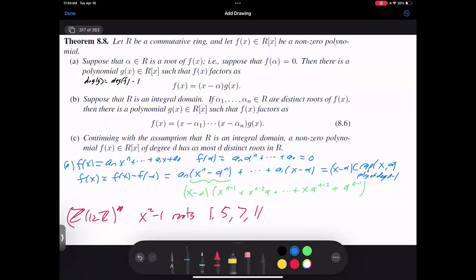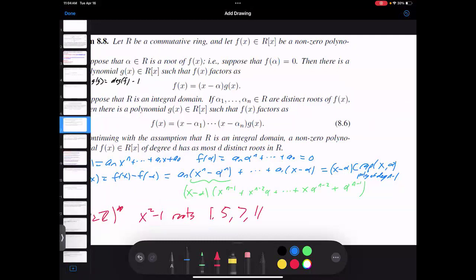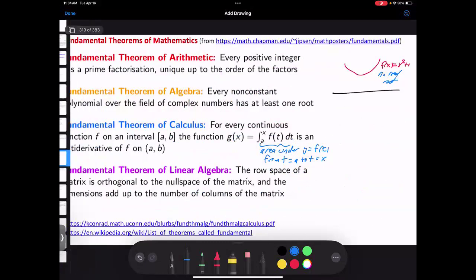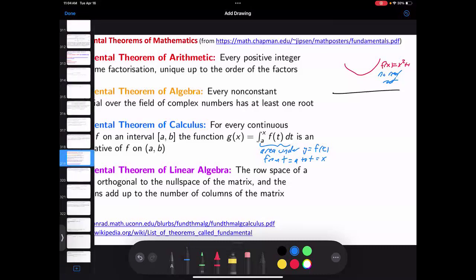We then talked about splitting a polynomial and trying to factor it, and distinct roots and all that stuff. And we saw that just because your coefficients live in a given field doesn't mean that your roots live in that given field. But once we got to the complex numbers, we didn't need to add anything more. Just adding the square root of -1 was enough to get everything. We talked about how this gives us the fundamental theorem of algebra, and a little bit about some of the other fundamental theorems, but basically every polynomial with complex coefficients factors completely over the complex numbers.